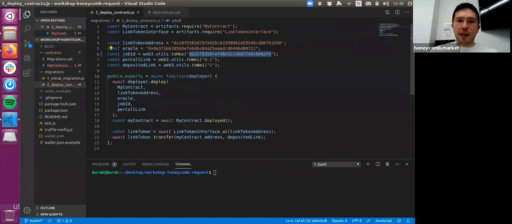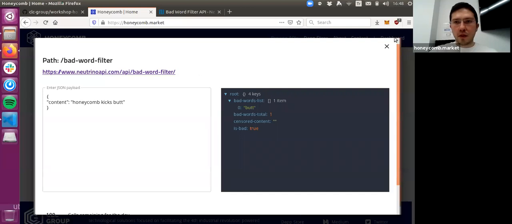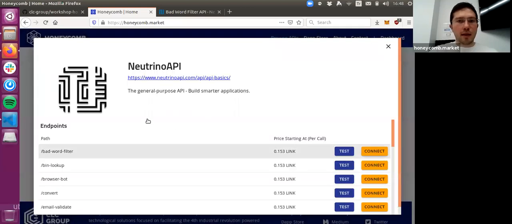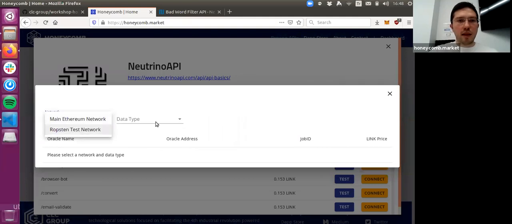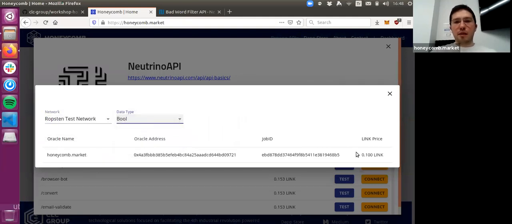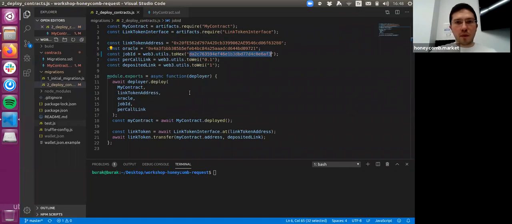And then finally, we're going to change the job ID. So let's click connect, Ropsten, and the data type is boolean this time, and the job ID is this. I copy paste this, and then let's save. Deploy the contract. I already did, to not wait on the video, but if you hit enter here, you're going to be waiting 2 or 3 minutes for the contract to be compiled and deployed on Ropsten.